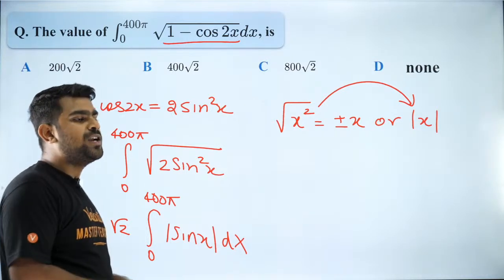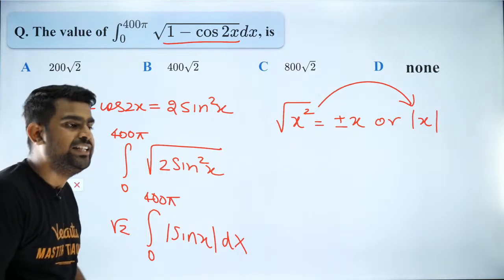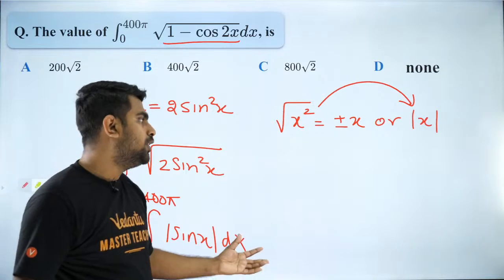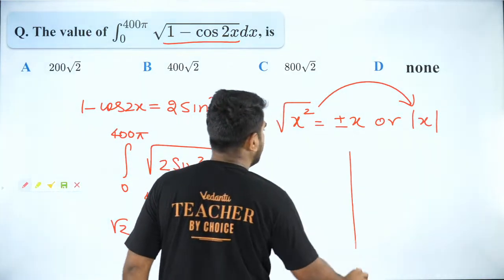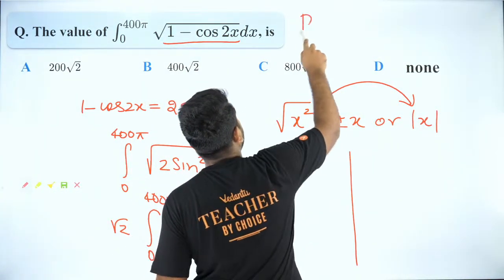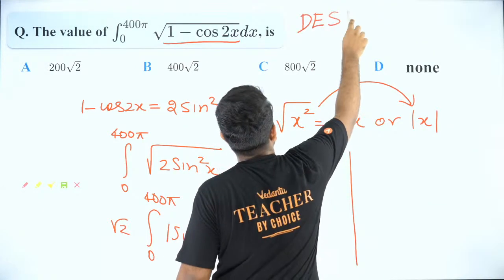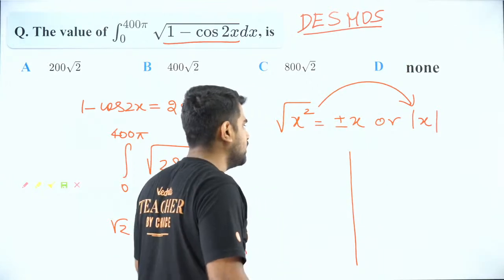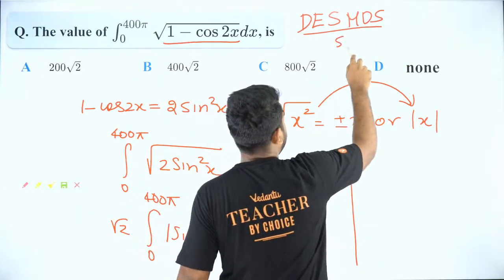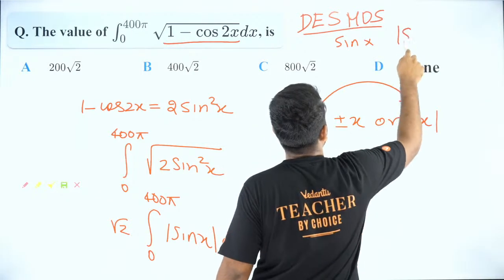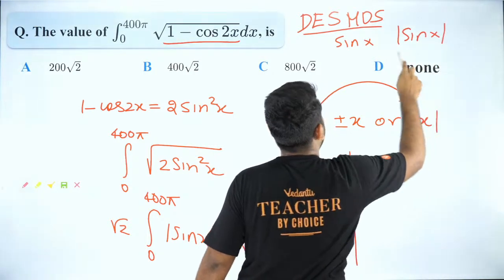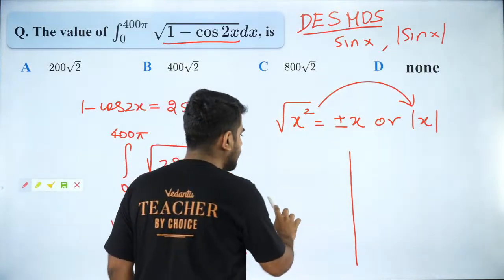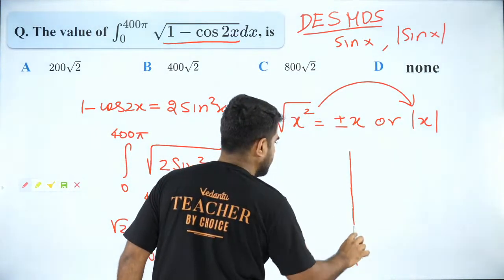The period of mod sine x is going to be pi. It is not 2 pi. 2 pi is for sine x. I will show you the graph, but if you want to study graphs, go to desmos.com when you're free and try to plot whatever I said. Try to plot sine x, try to plot mod of sine x, and then check it out. What is the change? Exactly. So let me show you why it changes.